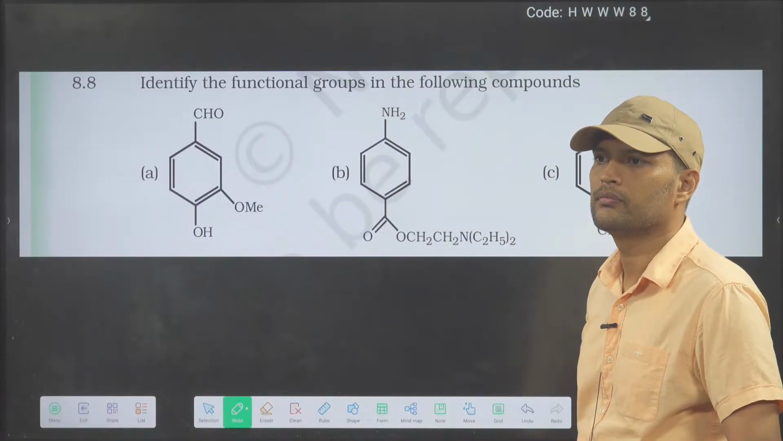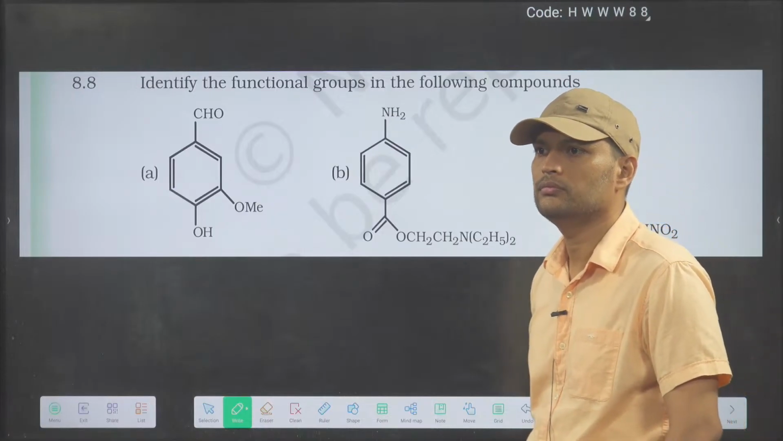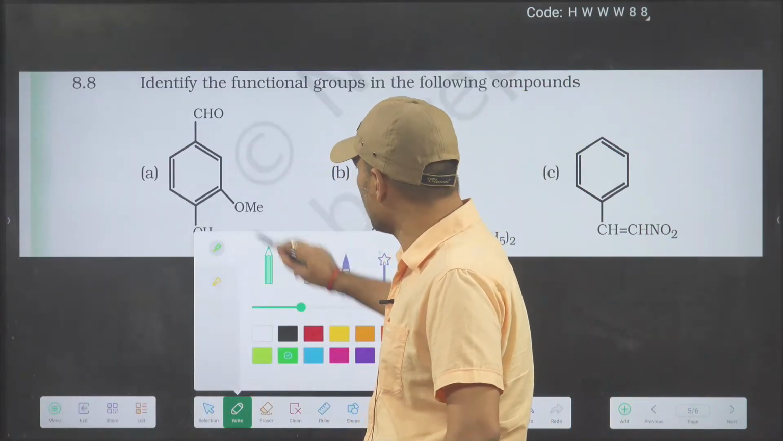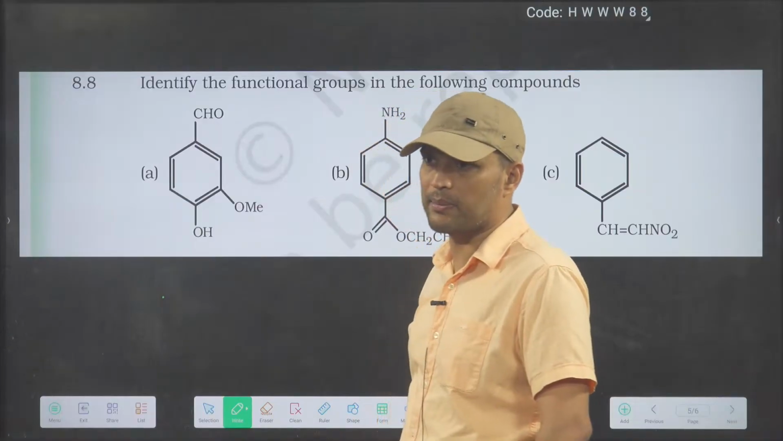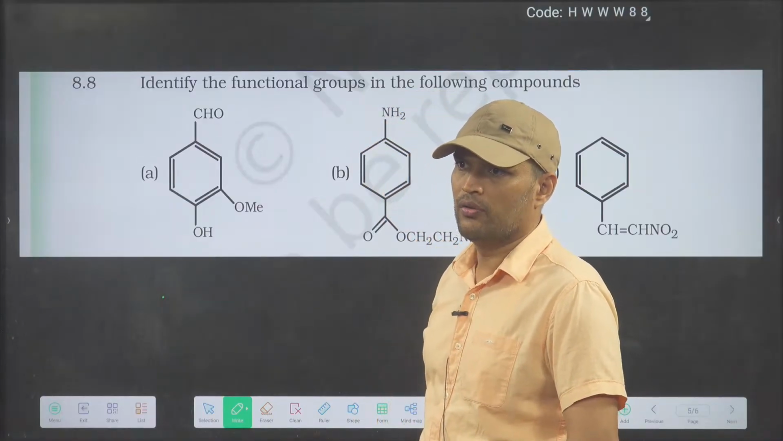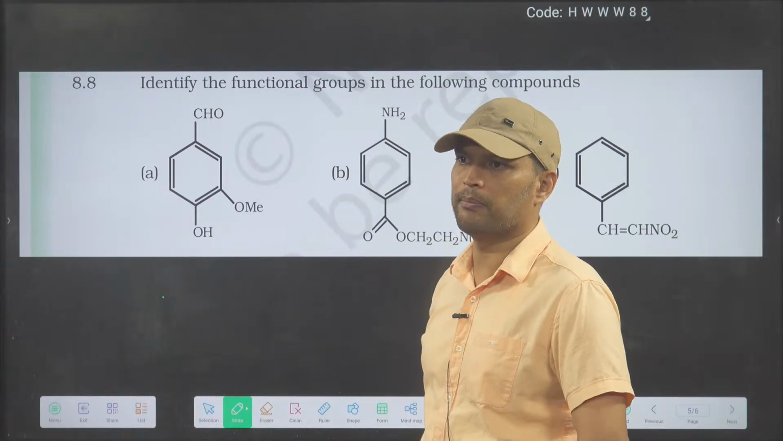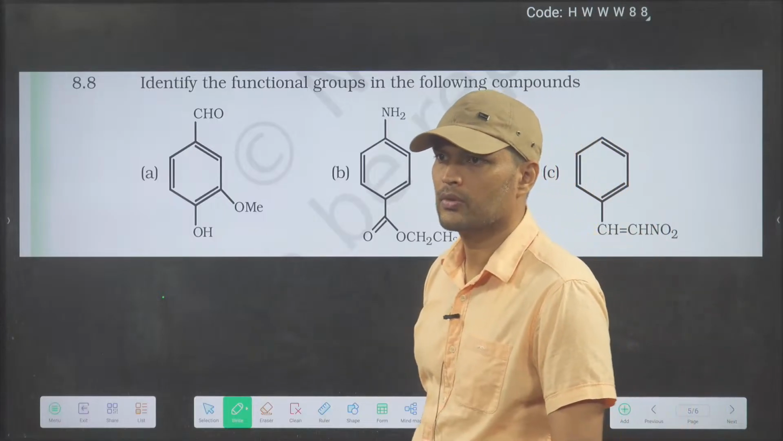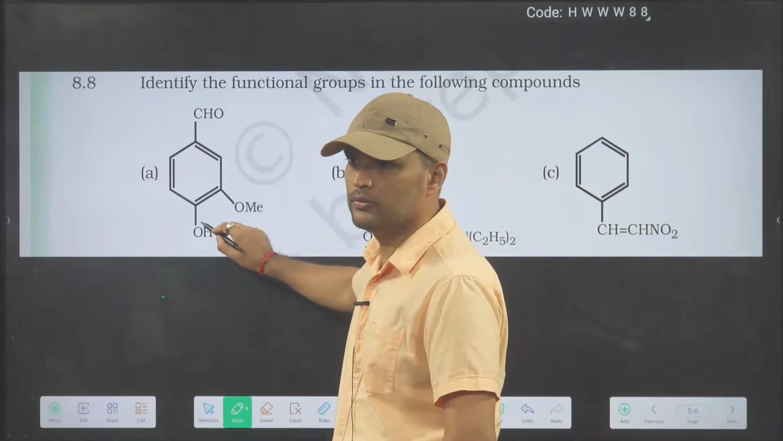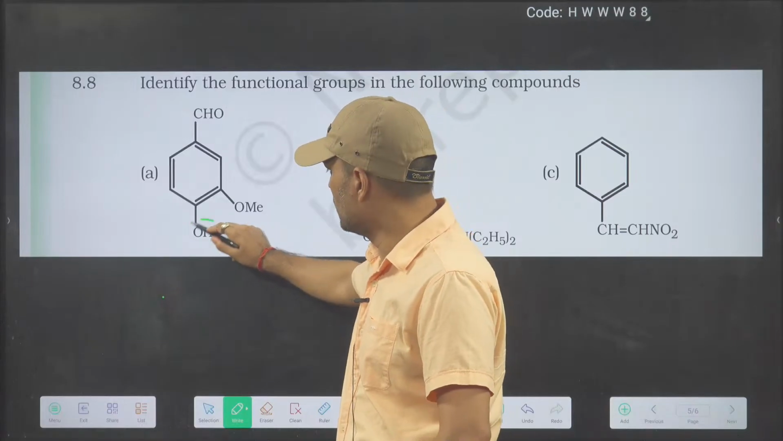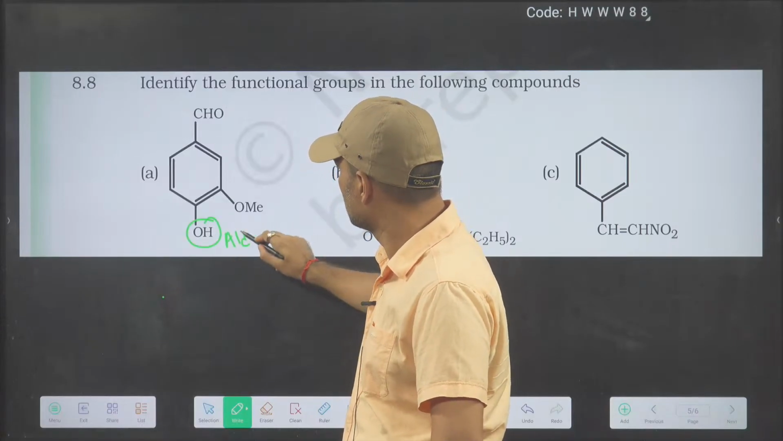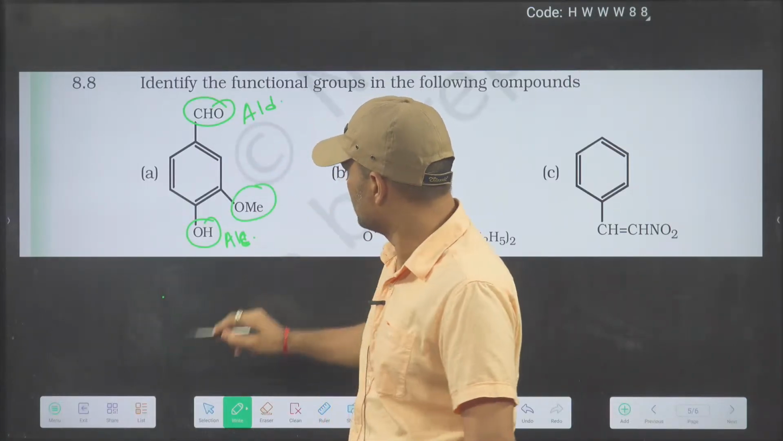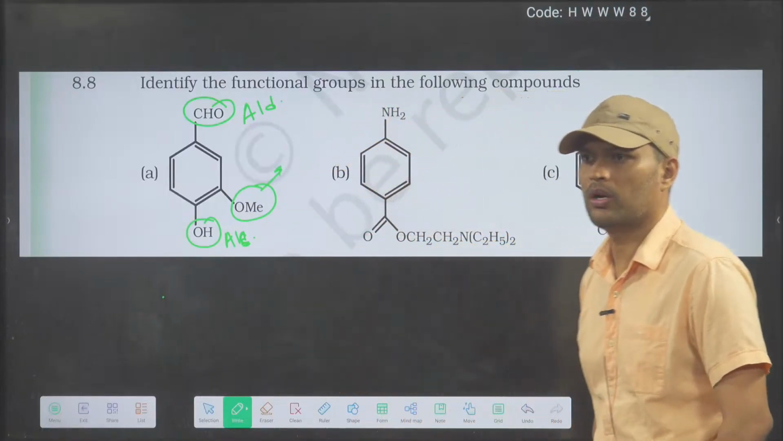Clear? Now tell, quickly. Which functional groups are present in this first compound? Everyone write in the comment section which functional groups are present in the first compound. So bolo, tell. So this is alcohol. This one aldehyde. This one, tell me this one. What is this?